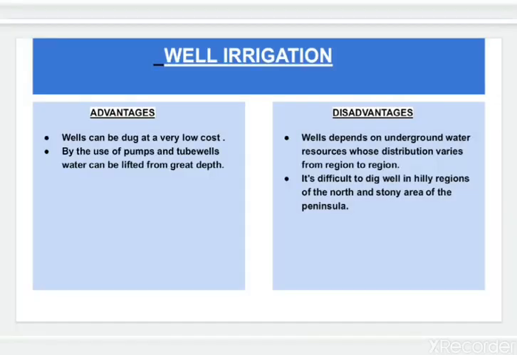Now let's discuss the advantages and disadvantages of well irrigation. First, advantages. So a well can be dug at a very low cost, and by the use of pumps and tube wells the water can be lifted from great depth. Next we will learn the disadvantages. So wells depend on underground water resources whose distribution varies from region to region. Another disadvantage is it is difficult to dig wells in hilly regions of the north and stony areas of the peninsula.